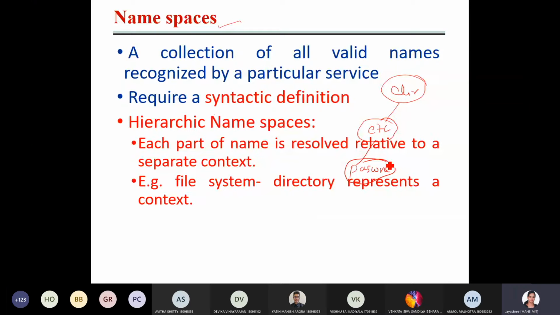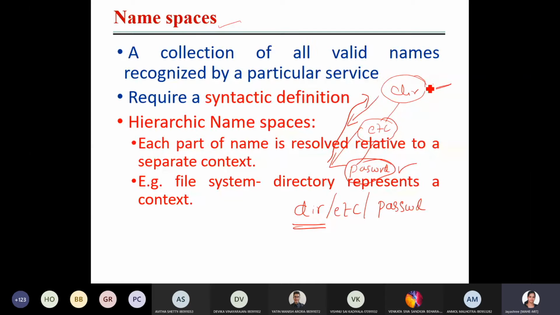See how, if you want to refer to this password, the path will be like this, and it is resolved like this. First the root is resolved here, then etc comes here, then password goes like this. Every part of the name needs to be resolved relative to this.